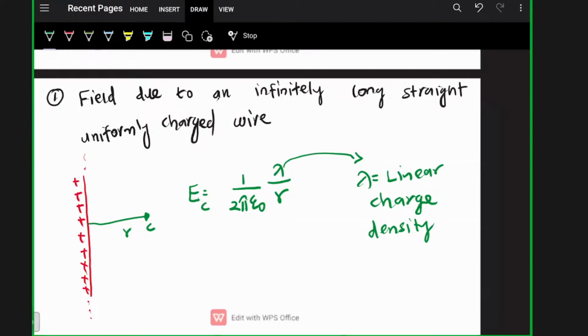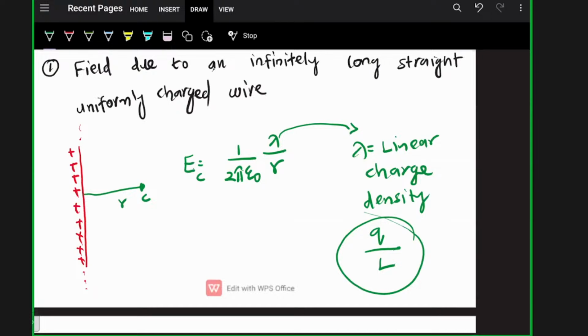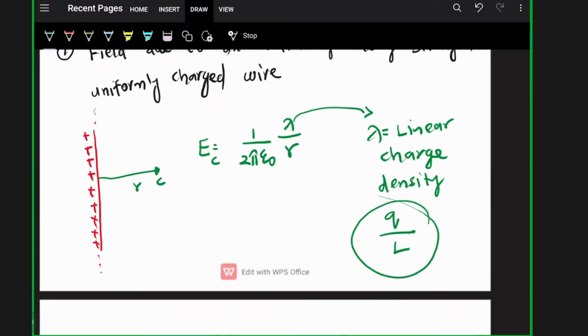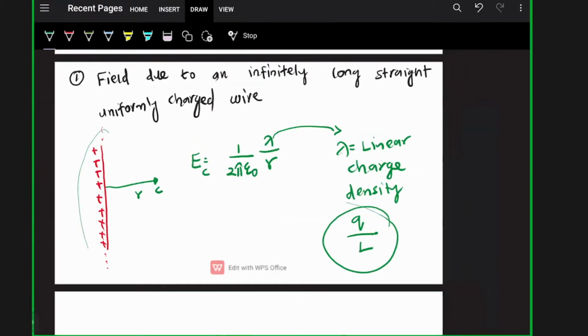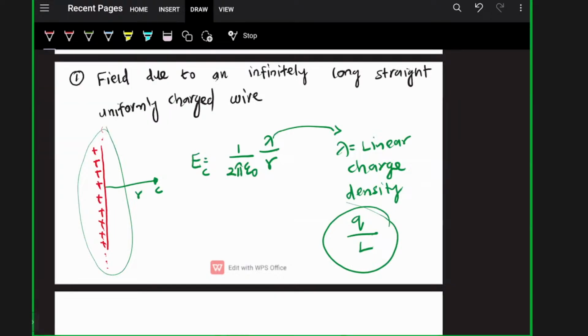Charge divided by length. Clear? If the uniformly charged wire carries positive charge, the electric field direction will be outwards, and if it carries negative charge, the direction of the electric field will be inwards.